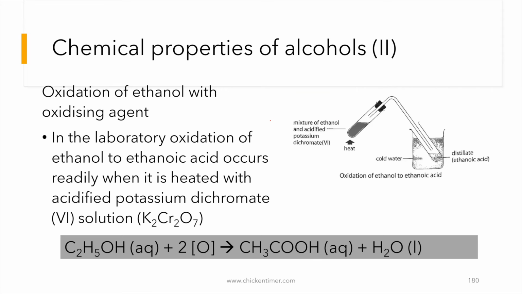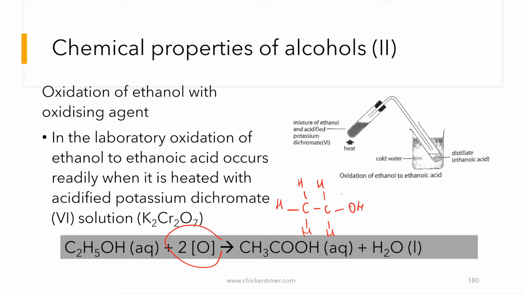So if it's using, let's say, ethanol, you see the equation down here: you get 2 oxygen and then the ethanol becomes ethanoic acid. Now this is quite technical. You have the ethanol molecule here.